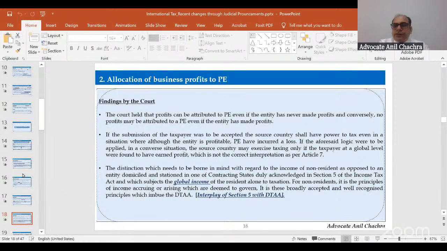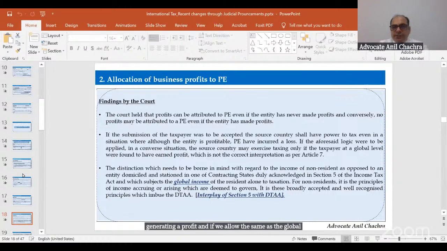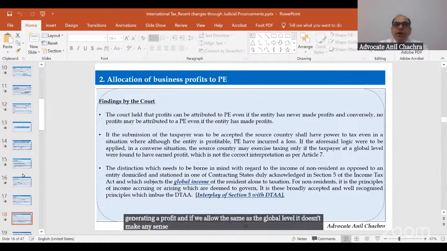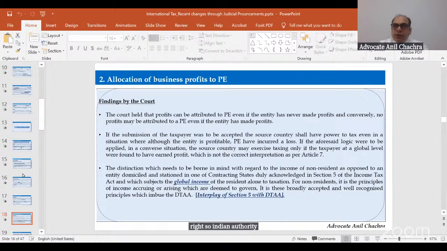The court held the further reasoning that if the PE is generating a profit and if we allow the same to be taxed at the global level, it doesn't make any sense, right? So the Indian authority should have a right to tax whatever has been sourced from India. The court has given this finding by interplaying Section 5 with the DTAA.